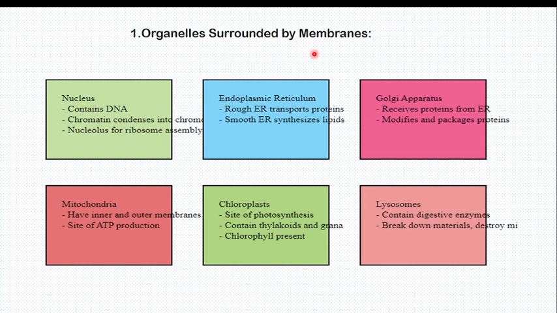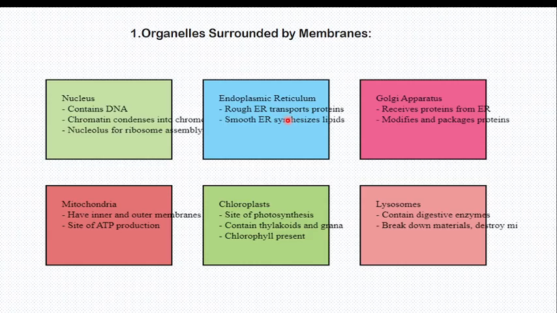Some organelles in the cell lack an envelope, meaning they are there without the envelope. When you say nucleus, we know there is a nuclear envelope. When you say endoplasmic reticulum, there is an envelope and so on and so forth. So let me read quickly. The function of the nucleus is to contain DNA and chromatin. They also contain the nucleolus for ribosome assembly.